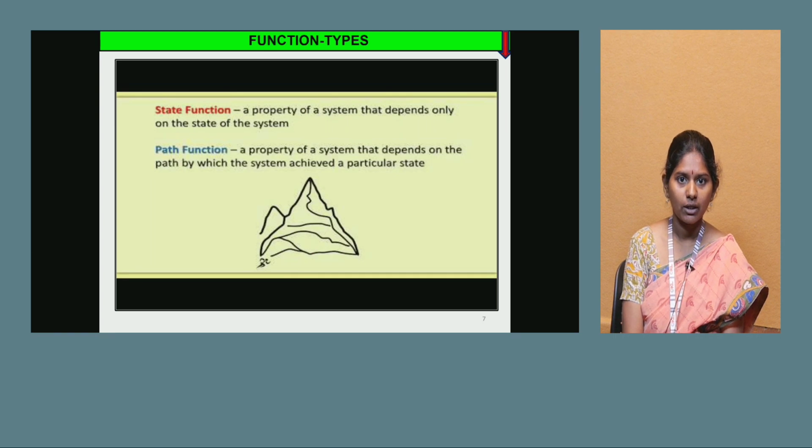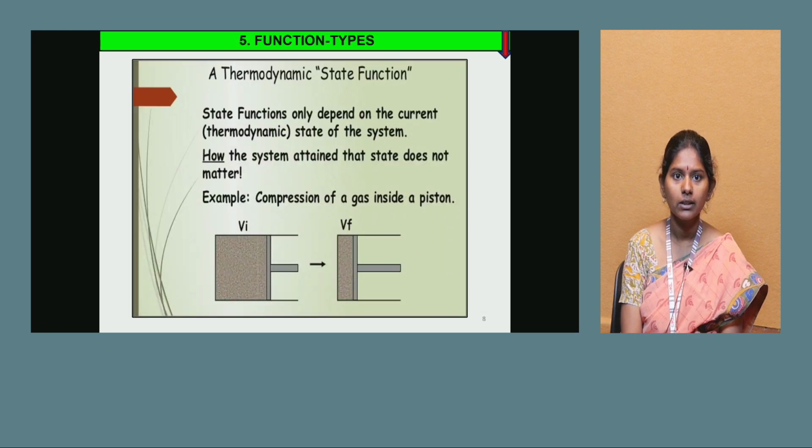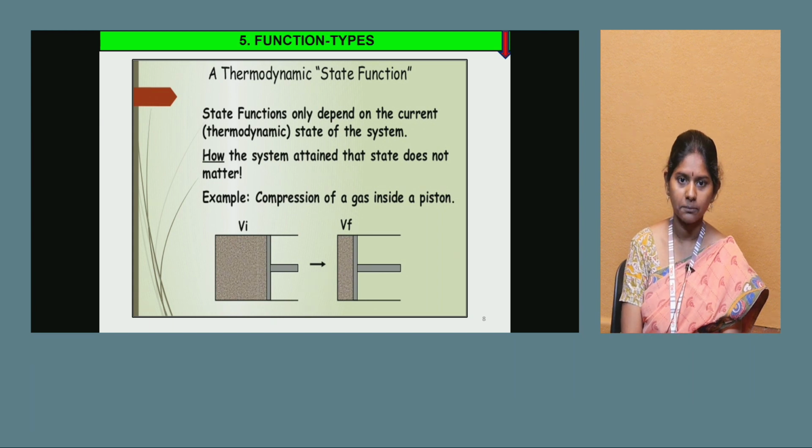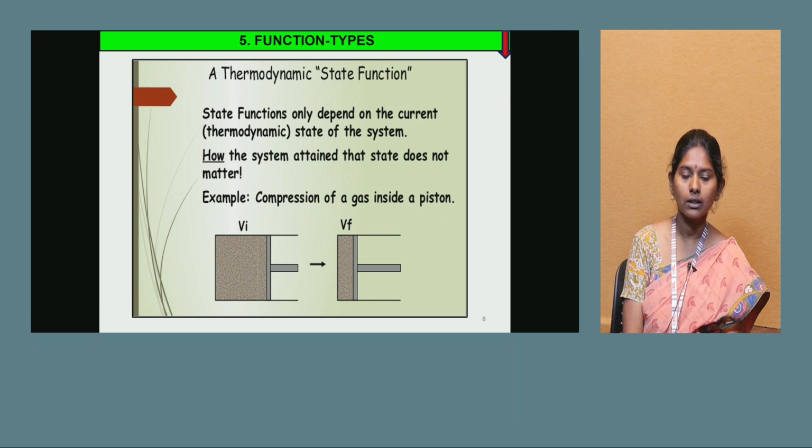So state function, a property of a system that depends only on the state of the system. Path function, a property of a system that depends on the path by which the system achieved a particular state. State function only depends upon the current state of the system. How the system attained the state does not matter here. It means a state function depends upon the present position of the system, and it does not matter how it has reached that state.